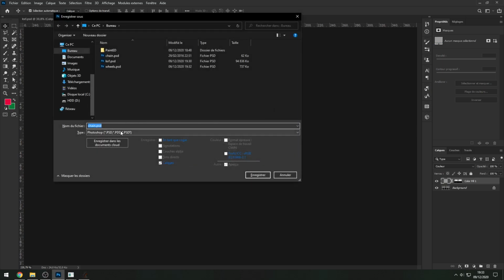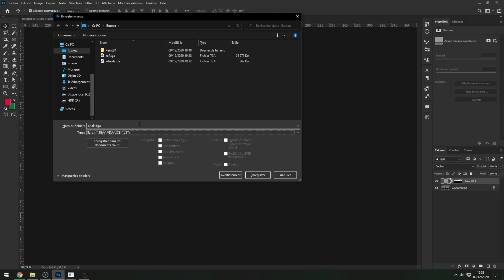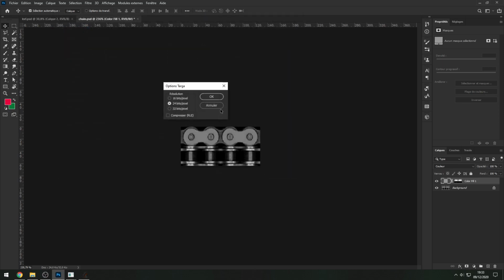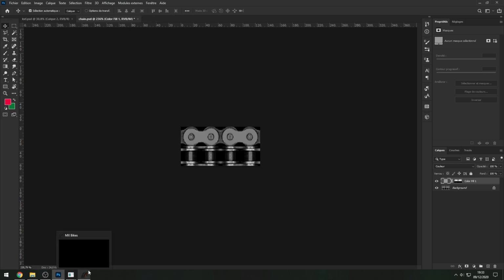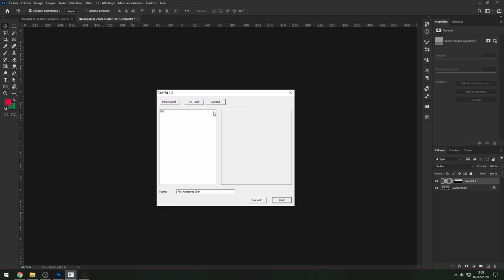So same thing, Control S, Shift, TGA. We don't change the name. I forgot to say it, but it's like the OEM PSD. We don't change the name. Then we use chain.tga. Let it save, and 24 bits. Okay. So I did not close my game, and I did not close Paint. All right. So if I hit reload, the new TGAs that are present in the folder are shown.